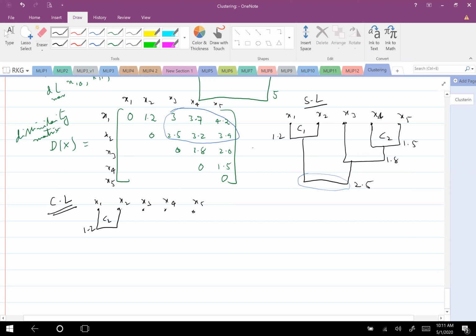Again X4 and X5 will come, with a distance of 1.5. What next? Sorry, this is set 1. This is cluster 1 and this is cluster 2. So X3 has to be measured with which cluster?